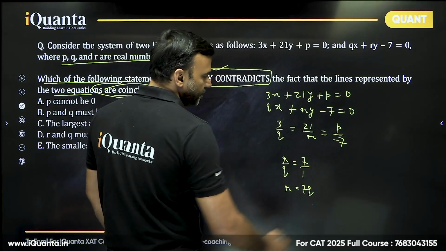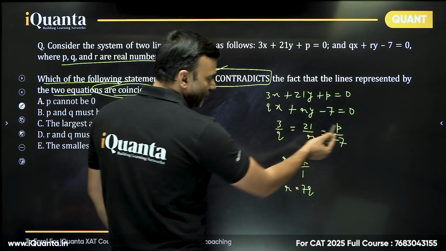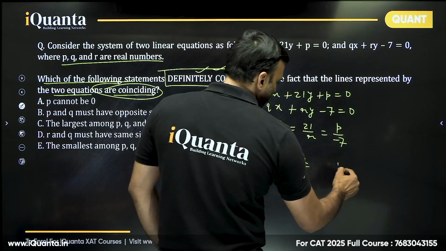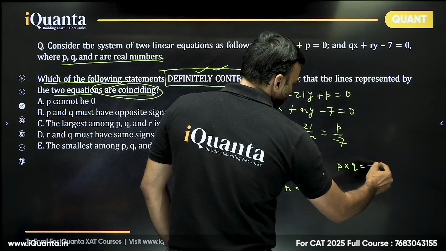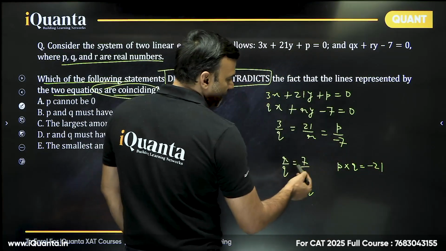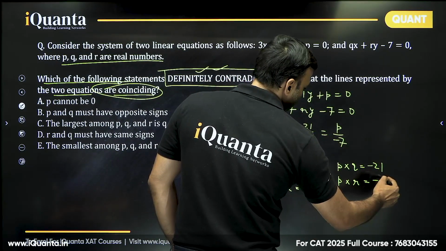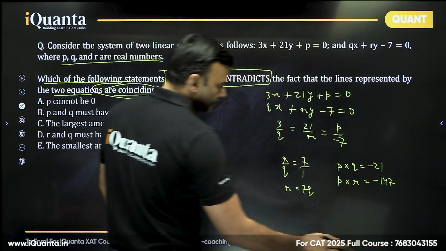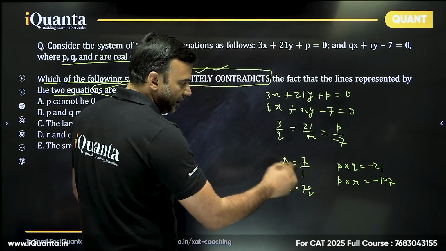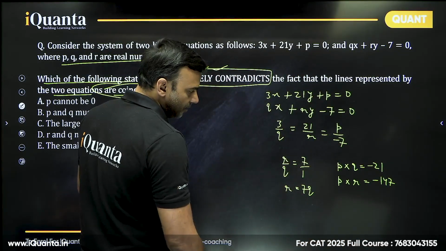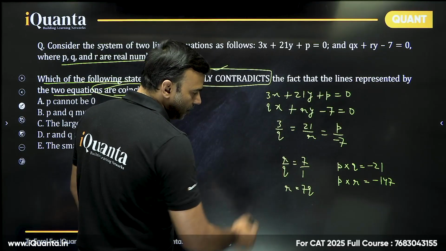This is one relation. The second one will be, if I take 3 and q and p by minus 7, p into q is minus 21. If I take r and p together, it will be p into r, that is equal to minus 147. Okay? So these are the relations that we have. What all things can we say from here? One thing is very clear, that r and q are of the same sign.